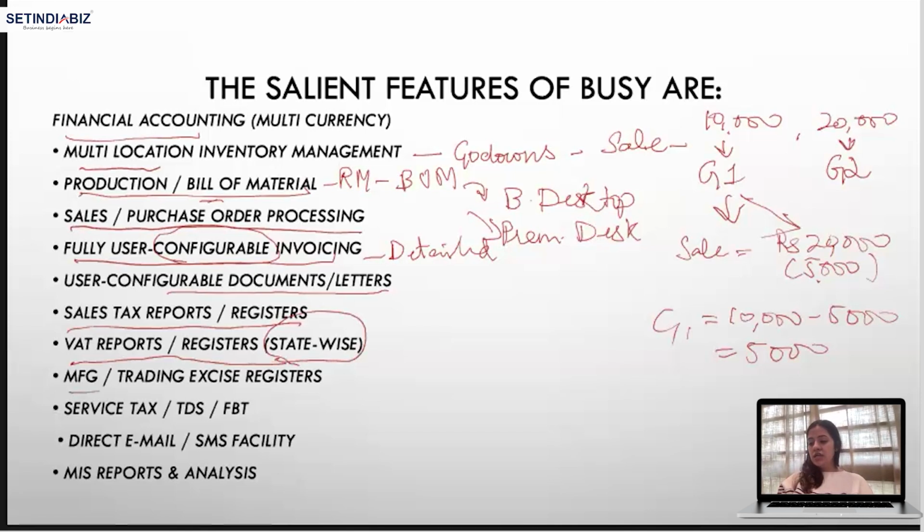Then MFG trading excise registers, manufacturing and trading excise registers, are also prepared in this Busy accounting software, right? So whatever trading you are doing, maybe internationally, whatever excise duties are being imposed and you are paying, that register is also automatically created, and you can just have a view of such reports. Then service tax, TDS, fringe benefit tax, right? You can also have a view of service tax if any is imposed. TDS is also included, right? Service tax, TDS, FBT, if any applied on any item.